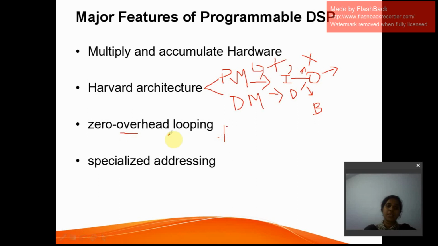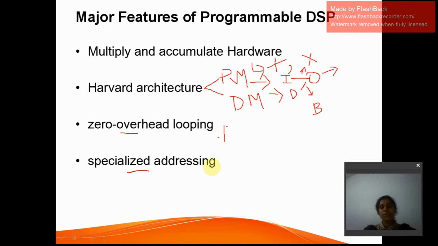That's why we call it zero overhead looping. It does not consume much time for this looping, because loops, being an iterative process, generally consume more time. So it generally takes zero cycles to execute these loops. That is a major feature.